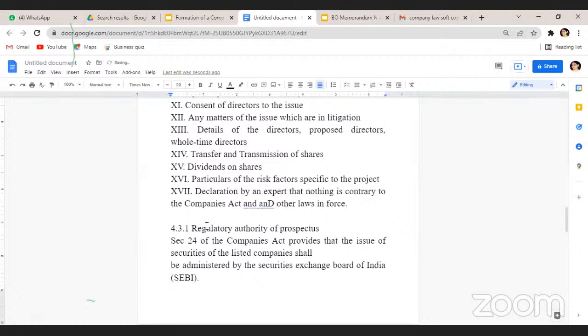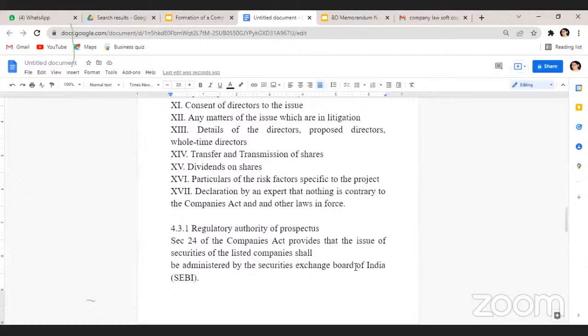Next, the regulatory authority of the prospectus. Who regulates and controls, and looks after whether the details of a prospectus are true and fair? The regulatory authority of the prospectus is generally SEBI, the Securities and Exchange Board of India.